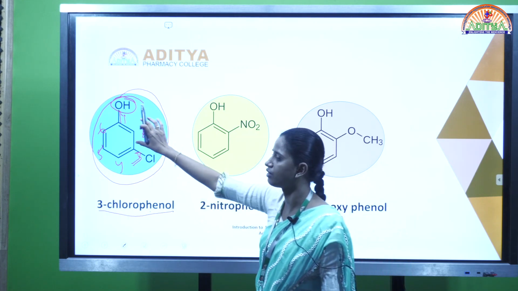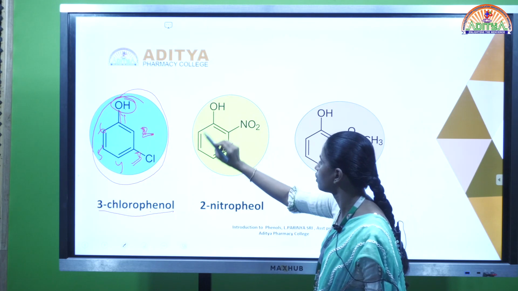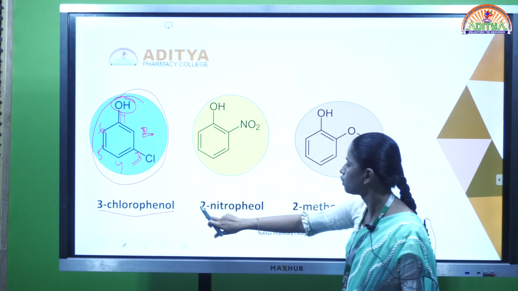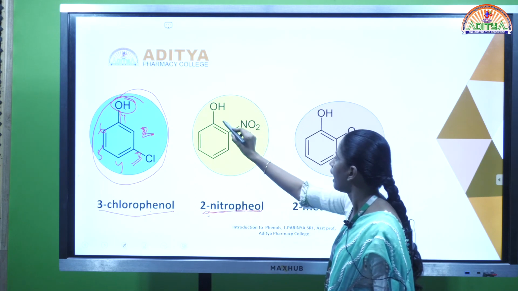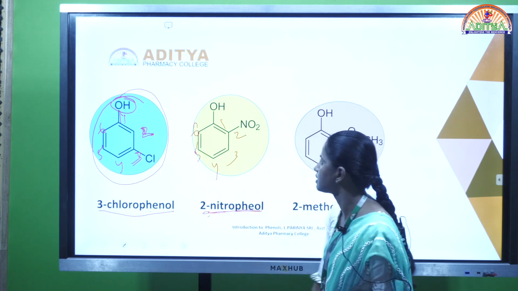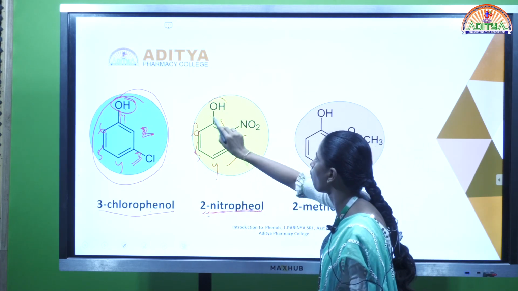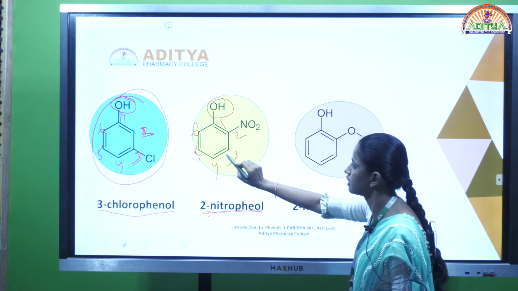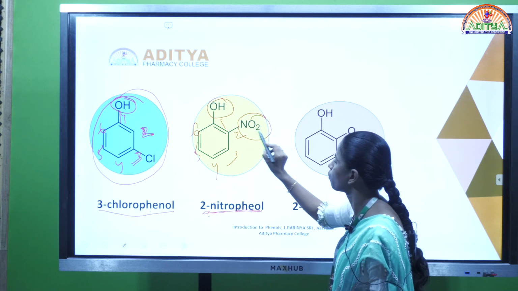3-chlorophenol is the name for this compound. And next, coming to this one, this is the 2-nitrophenol. Here, 1, 2, 3, 4, 5 and 6 is the numbering for the compound, and at the first position the OH group is attached, that is the phenol group, and to that at the second position the nitro group is attaching.